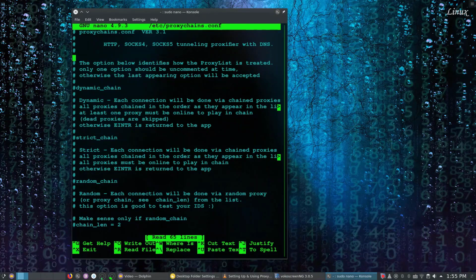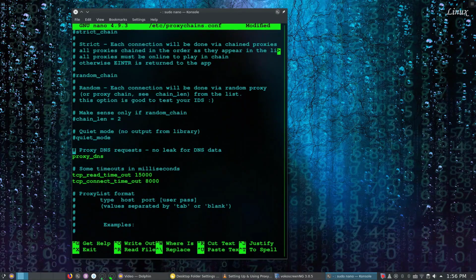Proxychains also allows us to use dynamic chain or random chain while connecting to proxy servers. In the config file, uncomment the dynamic chain or random chain. Going down, I also uncomment the proxy DNS requests, which will basically prevent leaking of DNS data. Even if you're not using a custom DNS, it will actually just follow the IP's DNS by default.